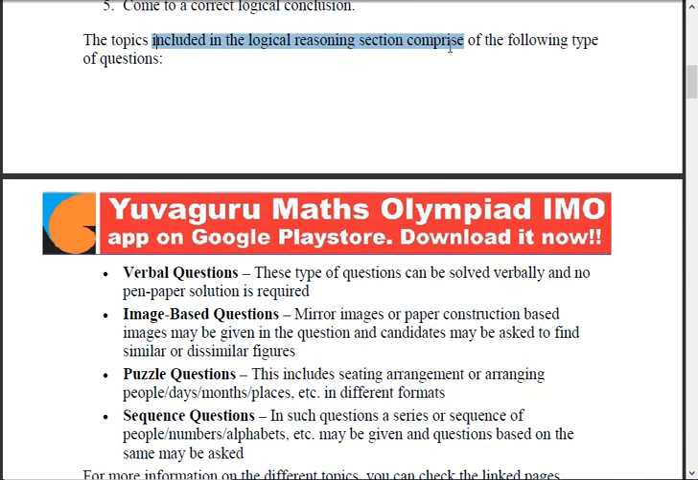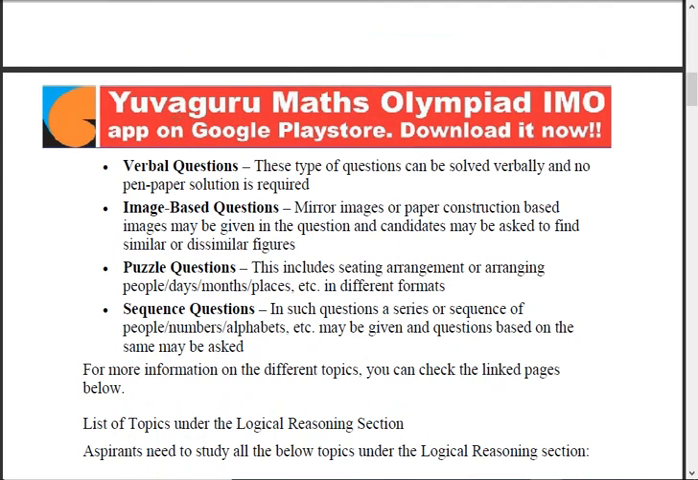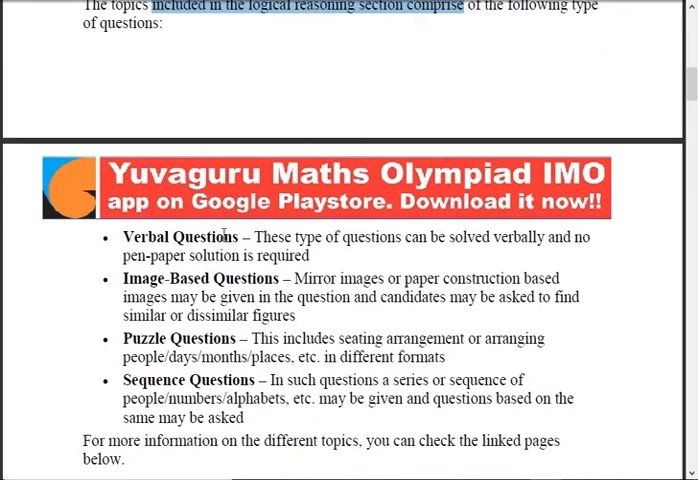The topics included in logical reasoning comprise the following. It's never "comprise of", it's "consists of", but "comprise the following". This "of" is wrong. Okay. So what does it comprise? Verbal questions, image based questions, puzzle questions, and sequence questions. Verbal means they are to be solved verbally, no pen and paper required. Image based means mirror images or paper construction based images may be given, water images, all these are given. You see the practical videos, you will find it. Candidates may be asked to find similar or dissimilar figures. There are many such questions.